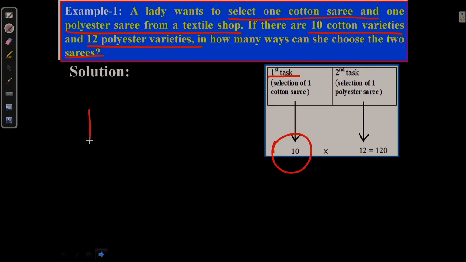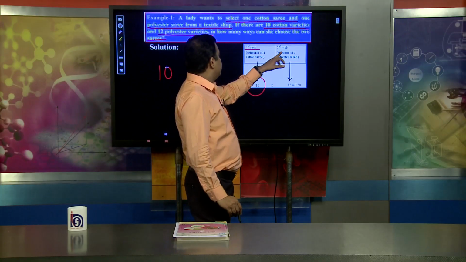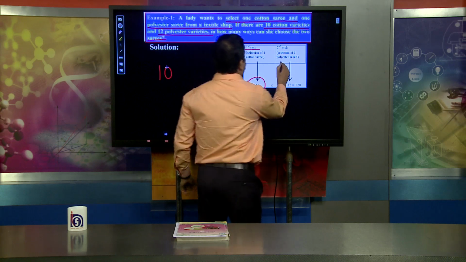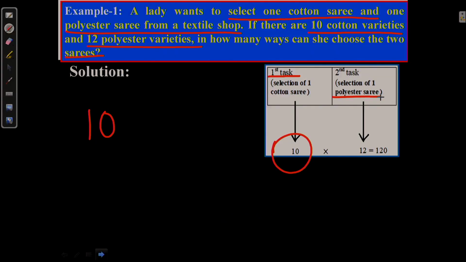The second task is that the lady will choose one polyester saree, and the total number of polyester sarees is 12.